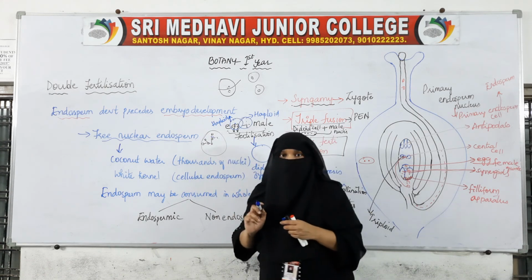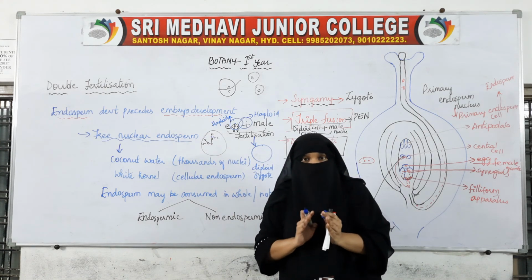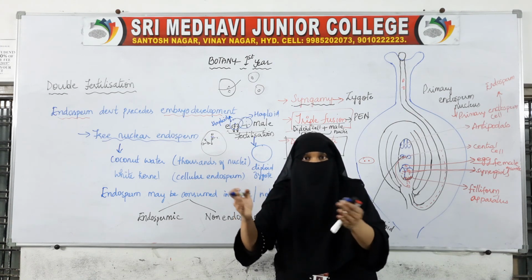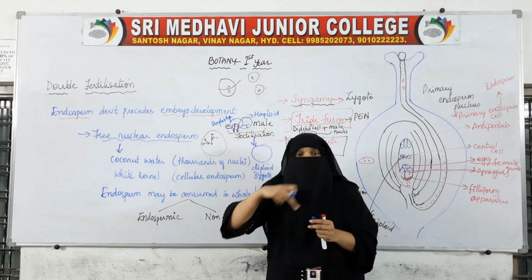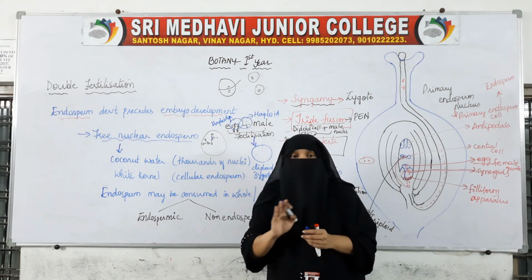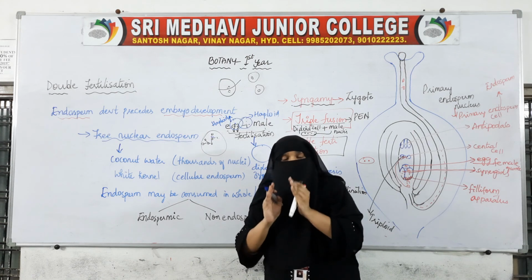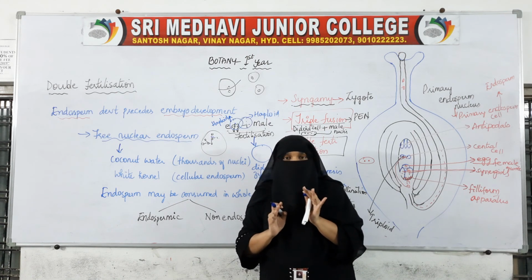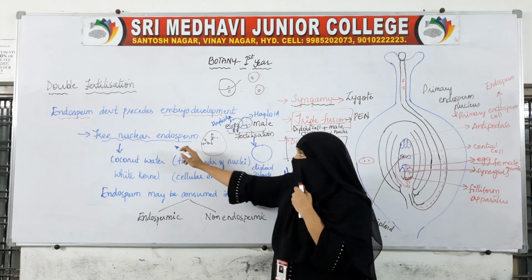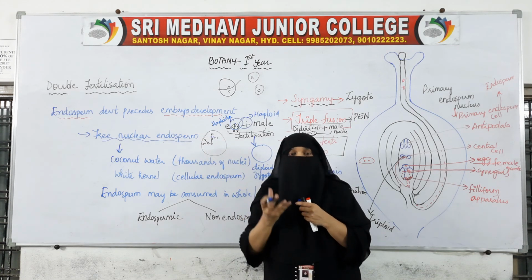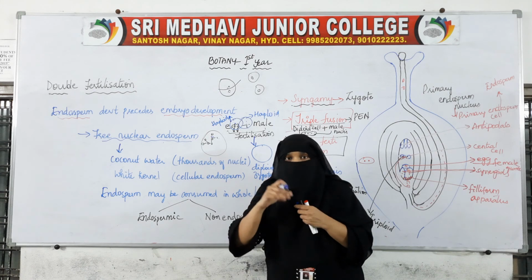Inside this endosperm, only the nuclei are dividing continuously. One nucleus divides to give 2, 2 give 4, but around the nucleus no wall is formed. So for some time only continuous nuclear divisions will be seen. That is free nuclear endosperm, with only nuclei in it, without a cytoplasmic wall around the nucleus.